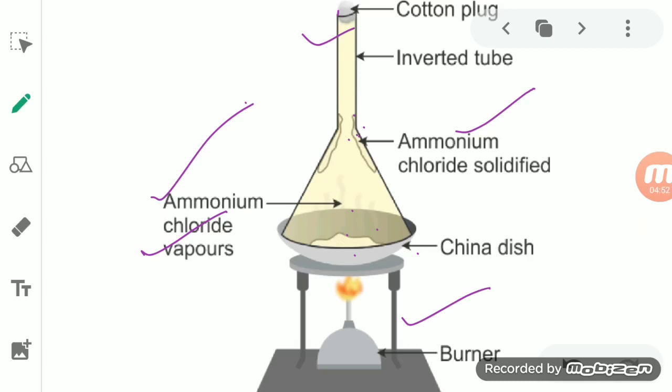So by this process we can separate two solid components from a mixture. But again I am repeating, the condition is that one solid substance must sublime, must show the process of sublimation on heating, and the other will not show the same process. So by this process we can separate both of them from each other.